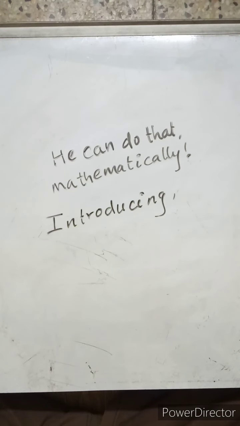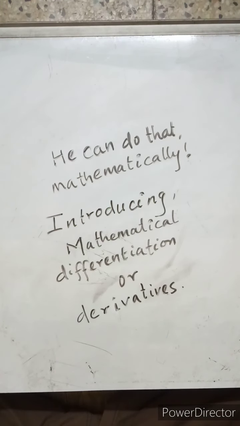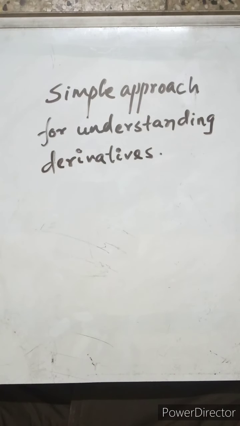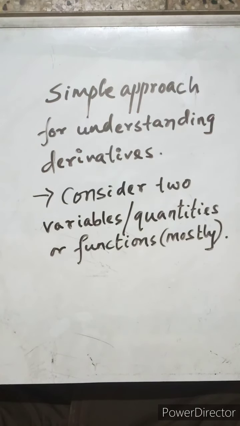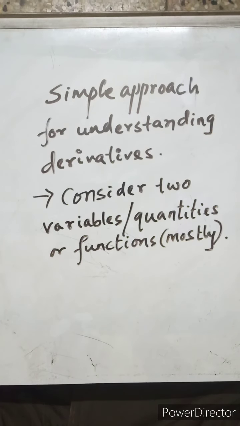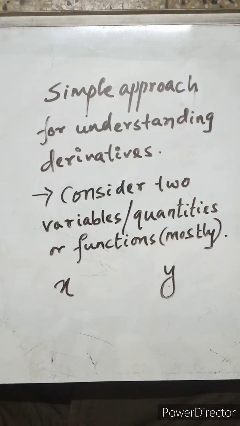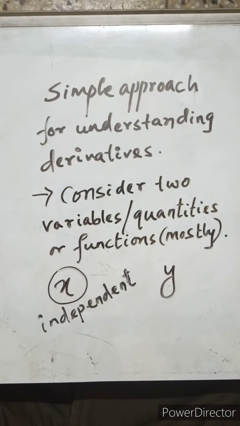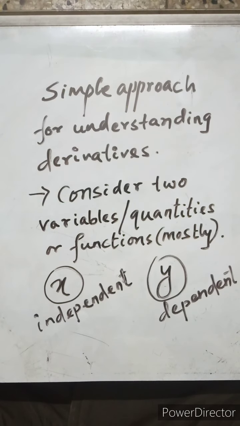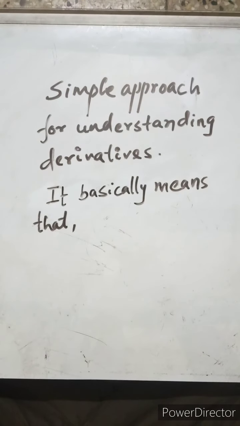So introducing to you mathematical differentiation or derivative. We will get into the mathematics of it first, then move back to the physics of it. A simple approach to understand derivatives is that we consider any two variables or quantities or functions, as they are mostly called. We'll consider two quantities, x and y. Here I take x to be independent and y to be dependent.